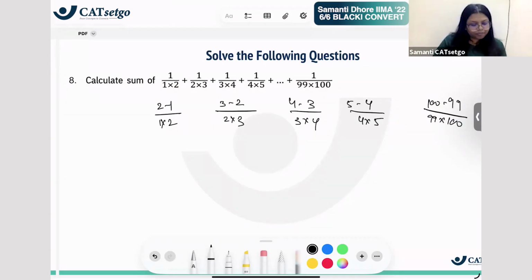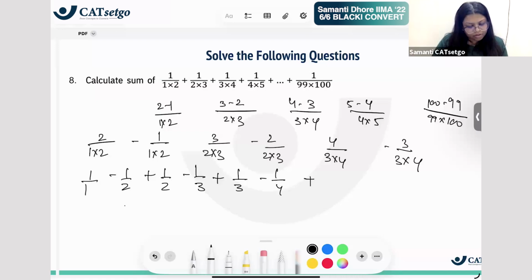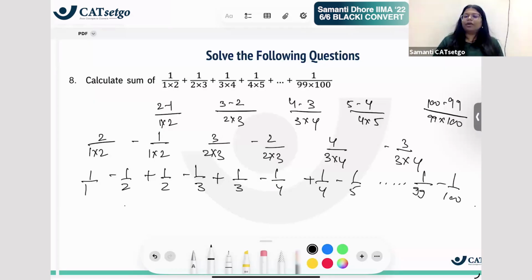So if I separate these two, 2 by 1 into 2 minus 1 by 1 into 2. 3 by 2 into 3 minus 2 by 2 into 3. 4 by 3 into 4 minus 3 by 3 into 4. If I solve this, this becomes 1 by 1 minus 1 by 2 plus 1 by 2 minus 1 by 3 plus 1 by 3 minus 1 by 4, then plus 1 by 4 minus 1 by 5, right? Doing this, plus 1 by 99 minus 1 by 100. This is going to become like this.